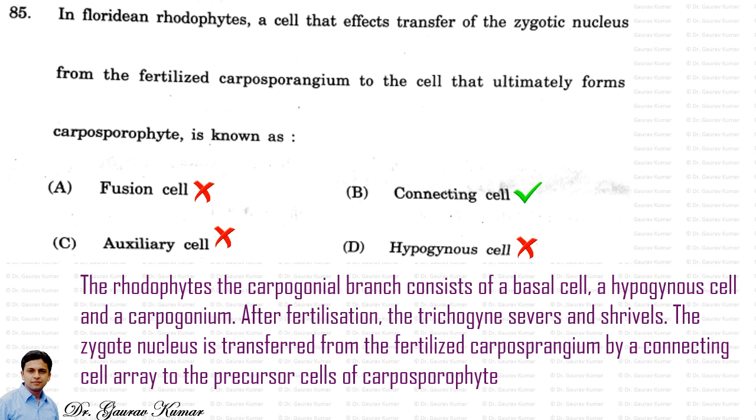The rhodophyte has the carpogonial branch that consists of a basal cell, a hypogynous cell, and a carpogonium. After fertilization, the trichogyne shrivels. The zygote nucleus is transferred from the fertilized carpogonium by a connecting cell array to the precursor cell of the carposporophyte. So the answer will be B. A connecting cell array is used for that.